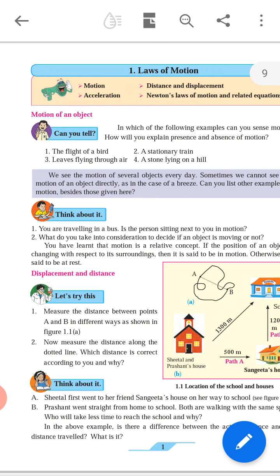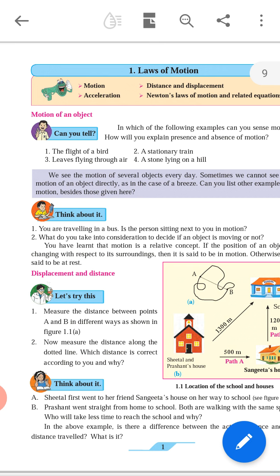Motion is a relative concept. What is meant by this relative concept? You may be asked to explain the sentence or the term: motion is a relative concept. The answer to this question is hidden in the definition itself. Whenever any body or any object changes its position with respect to surroundings, motion is always related to its surroundings. Motion of any object is always related to its surroundings. So we cannot consider motion irrespective of surroundings.